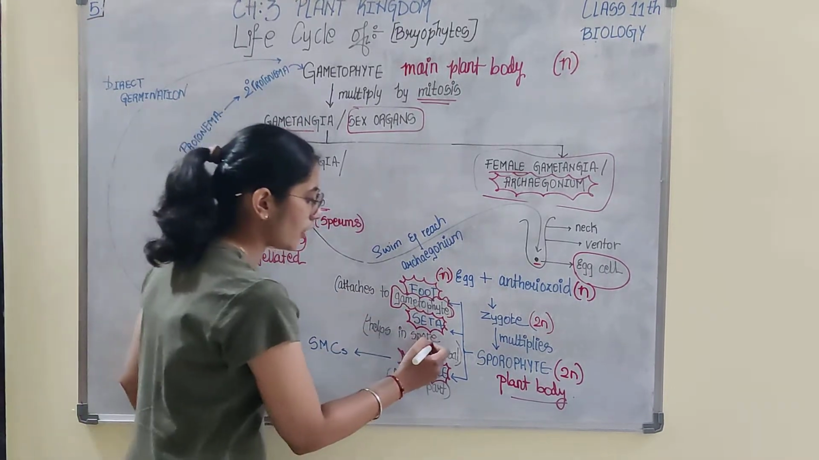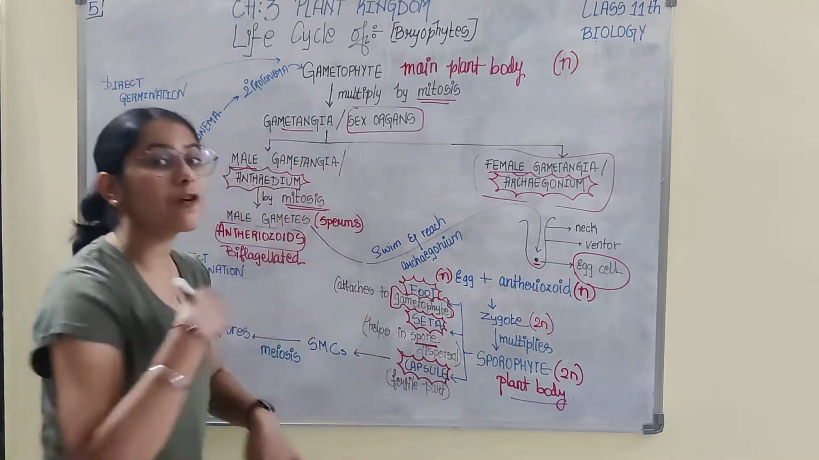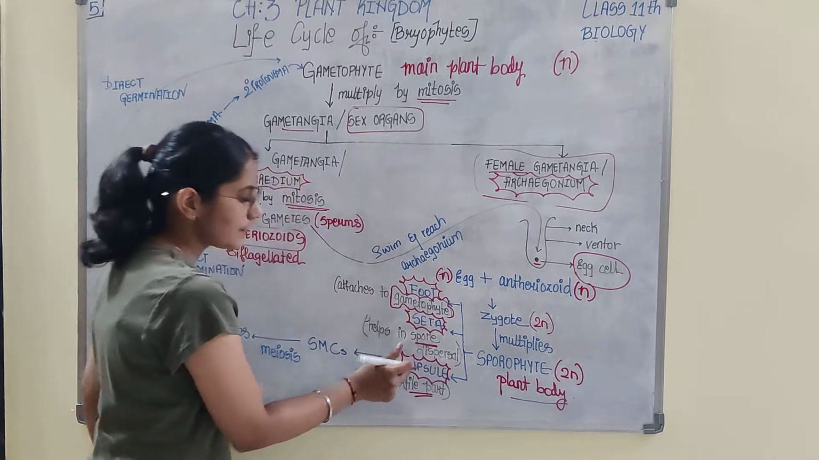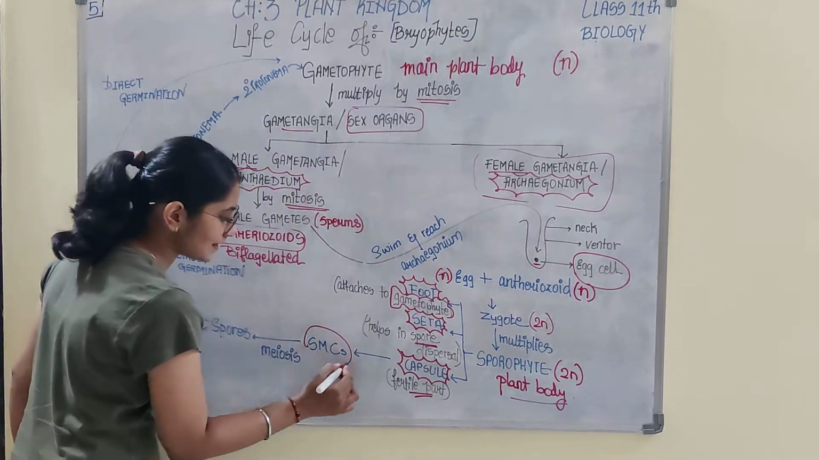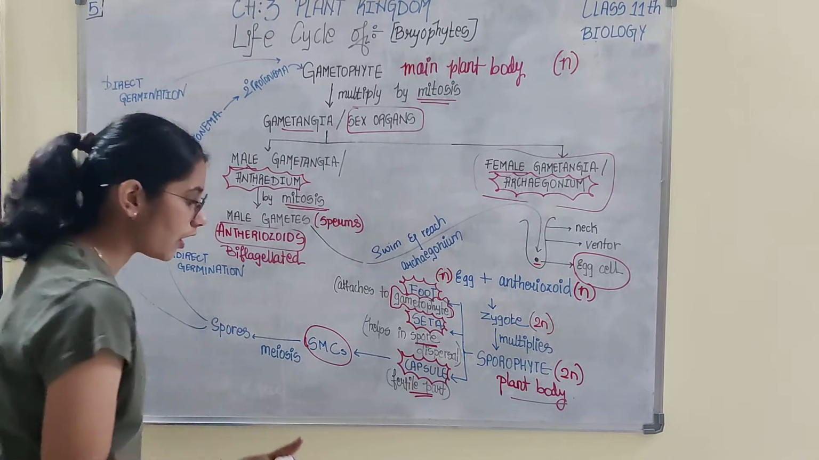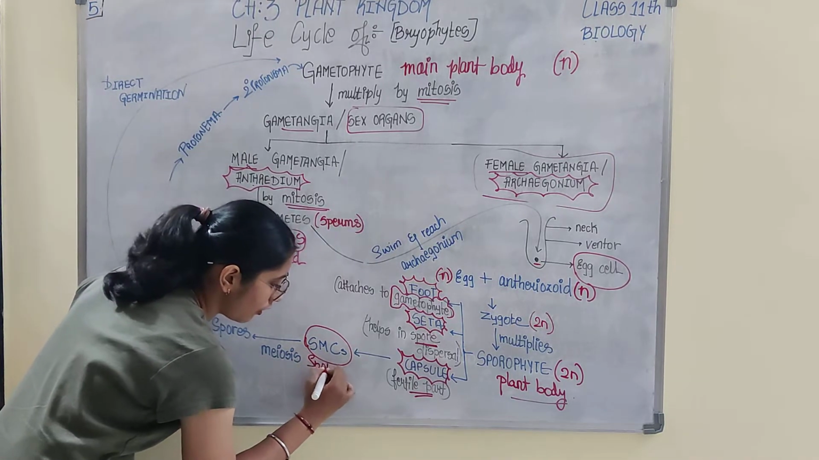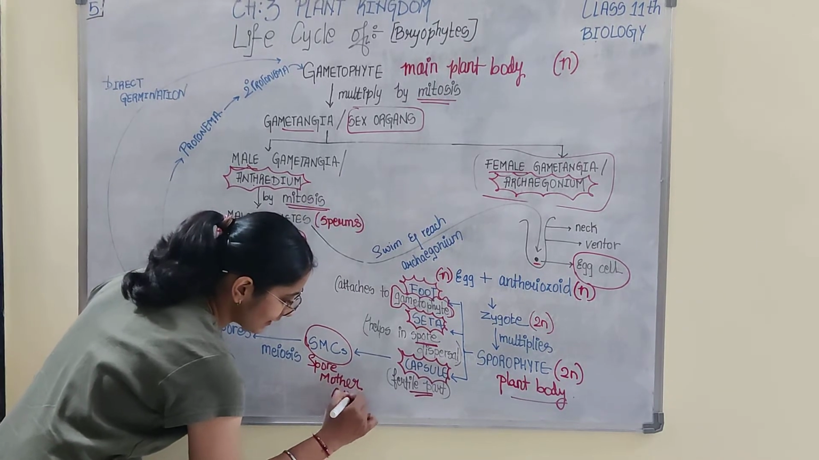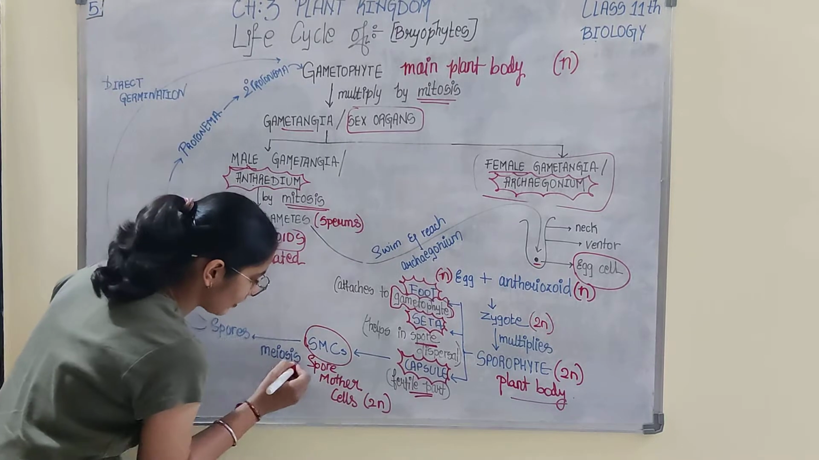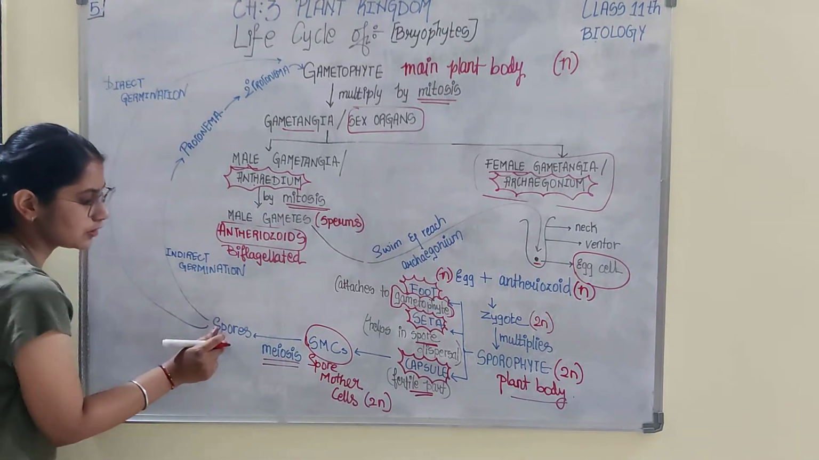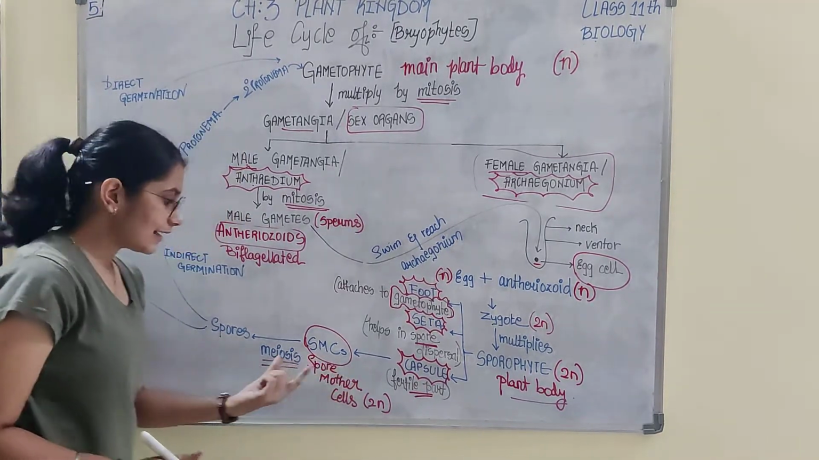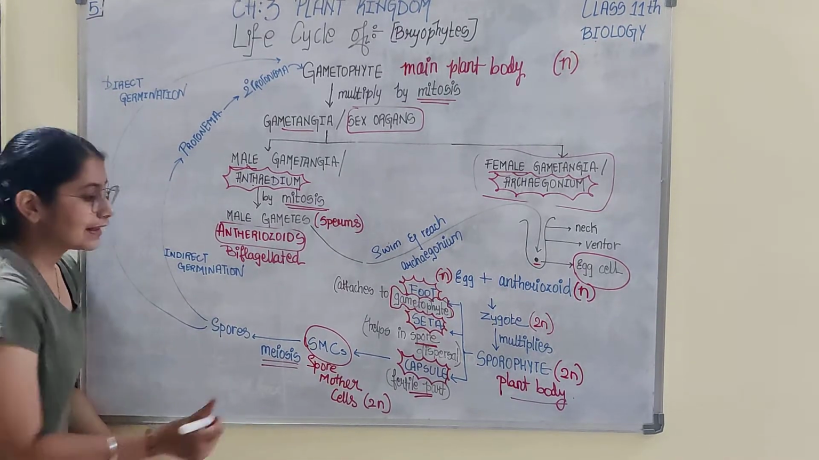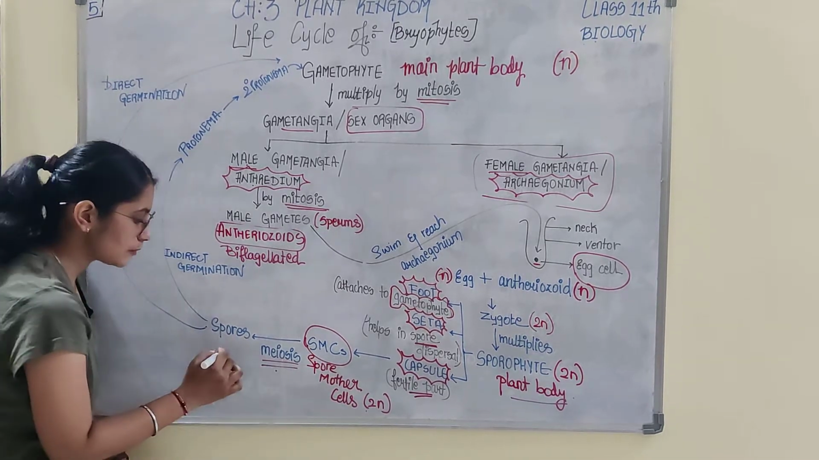Seta helps in spore dispersal. So the spores are formed by which part of the sporophyte? The fertile part, that is capsule. This capsule contains SMCs. We have discussed. Are you able to recall? It is spore mother cells. Spore mother cells are diploid. So when they undergo meiosis, they form spores. Diploid cells undergo meiosis. Let me know, would the spores be haploid or diploid? If a diploid body undergoes meiosis, spores would be haploid.